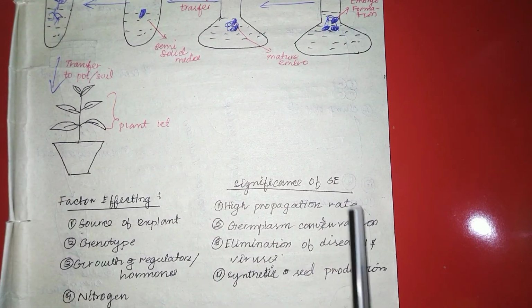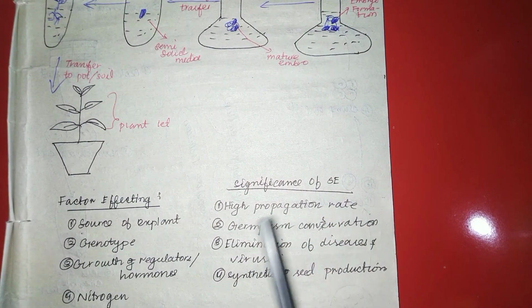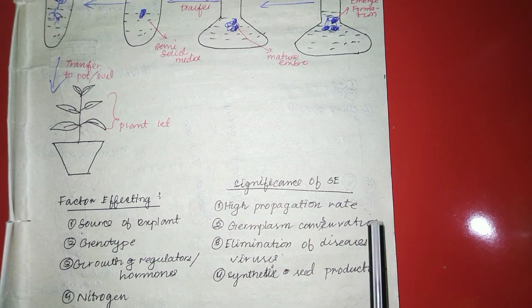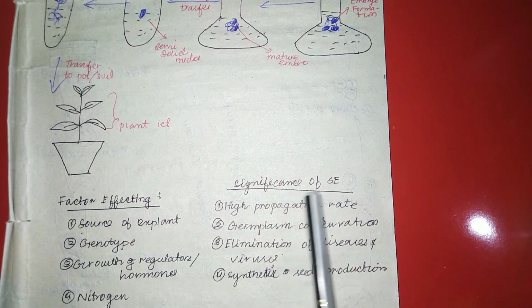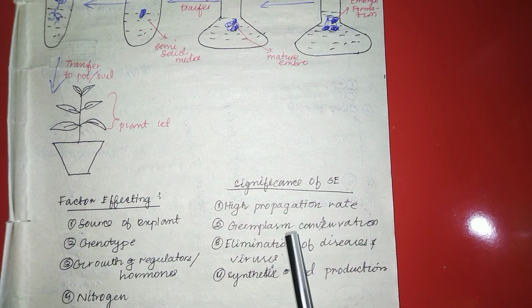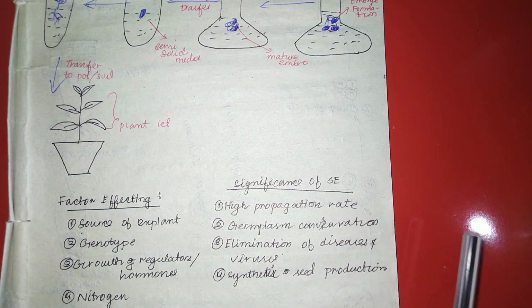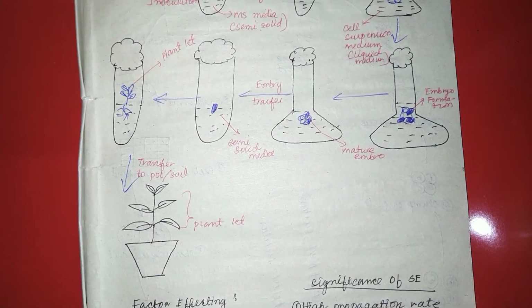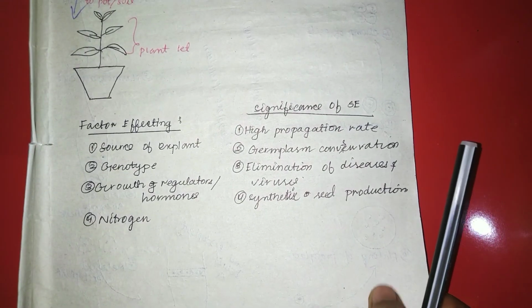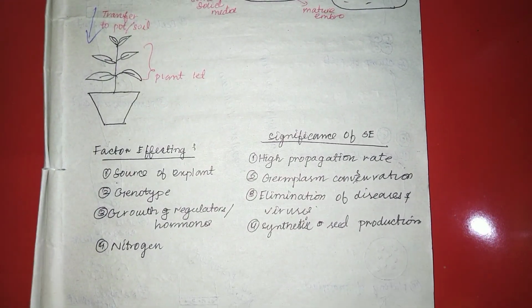The significance of somatic embryogenesis includes a high propagation rate, germplasm conservation, elimination of disease and virus, and synthetic seed production. So these are the significance or the importance of somatic embryogenesis. It helps in the propagation rate, in germplasm conservation, in elimination of disease and virus, and in synthetic seed production. So these are all the importance of somatic embryogenesis. So this is all about the factors affecting somatic embryogenesis and the importance of somatic embryogenesis.